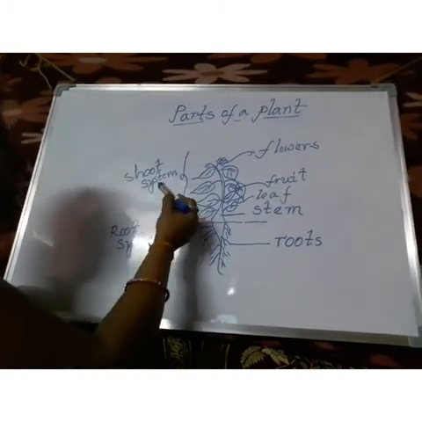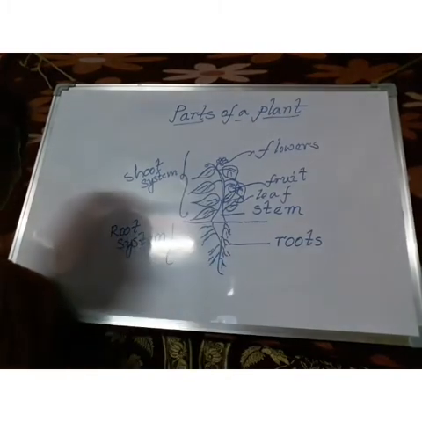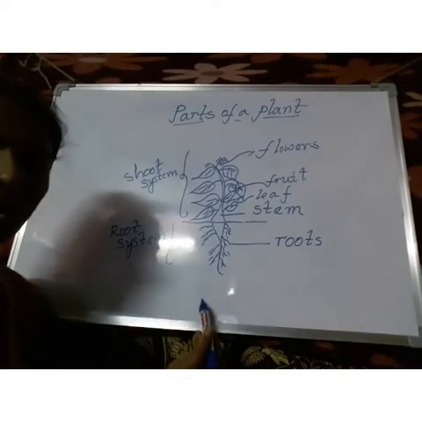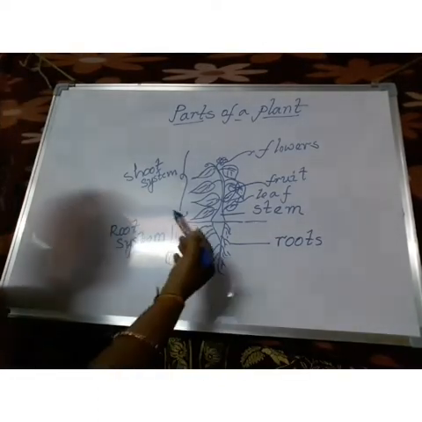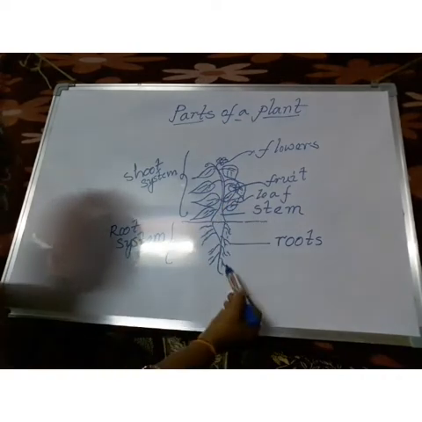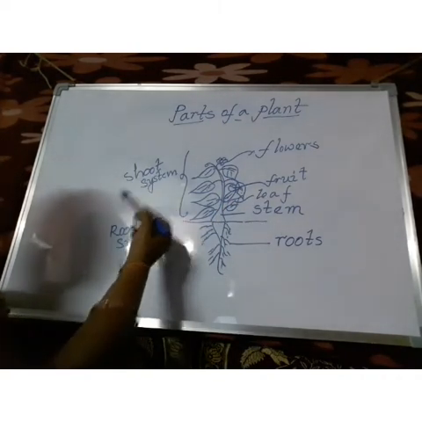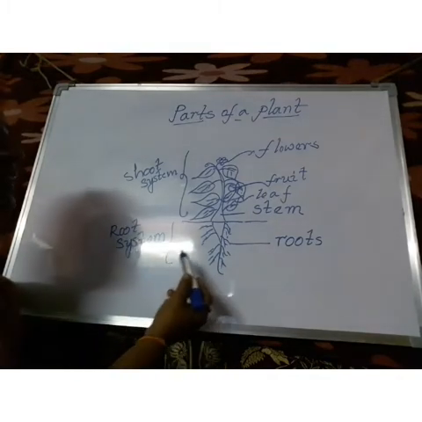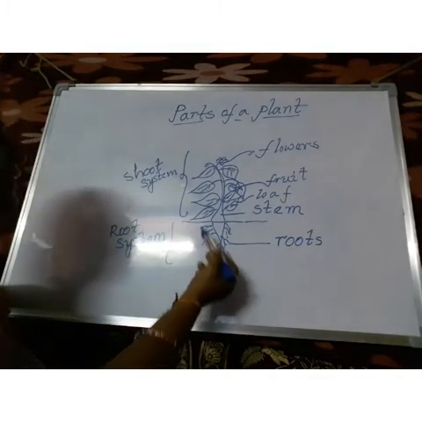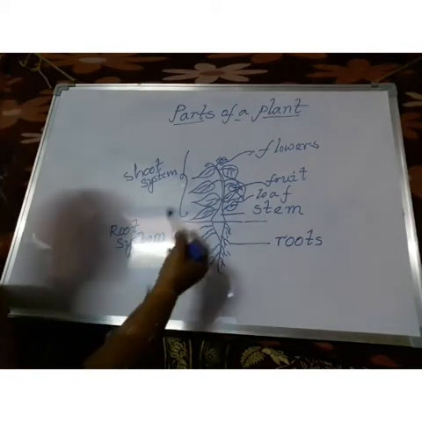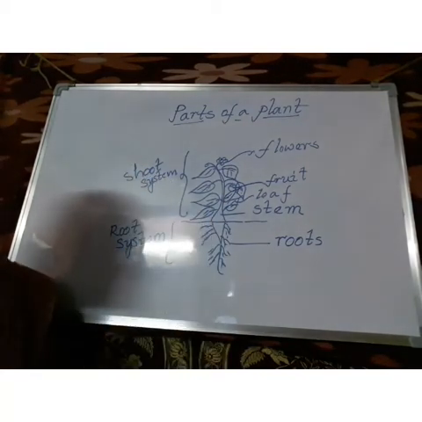The shoot system can move freely in the air, but the root system always stays beneath the ground. Totally the plant is divided into two parts, root system and shoot system.